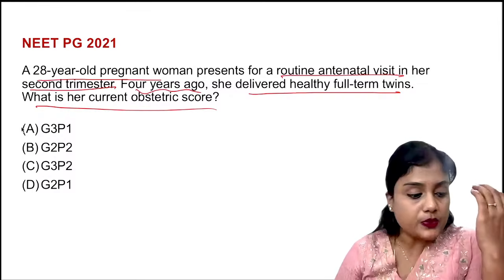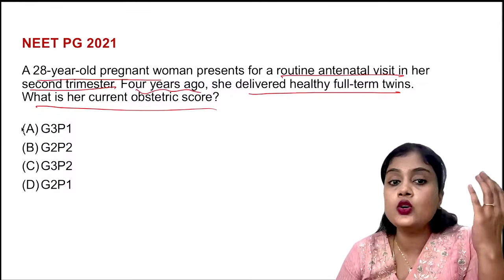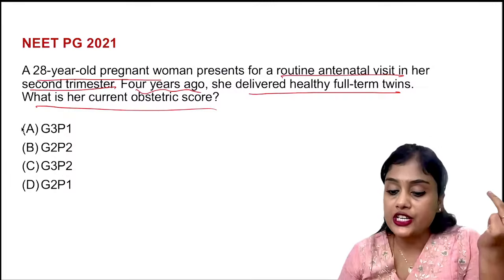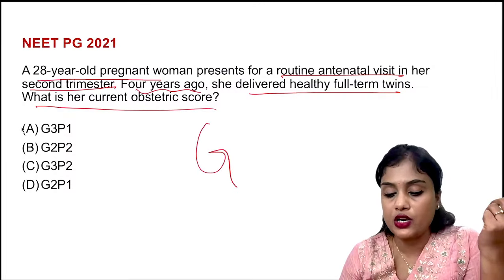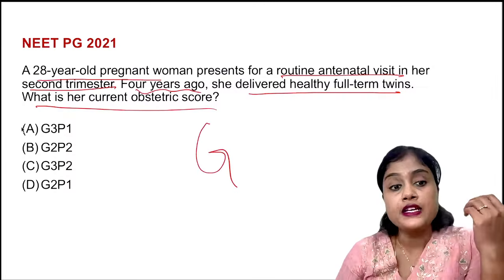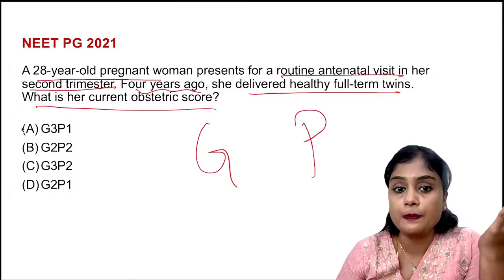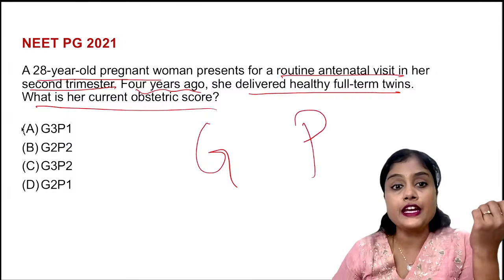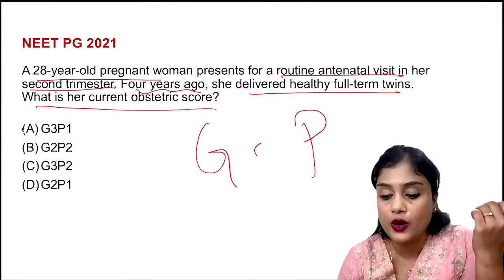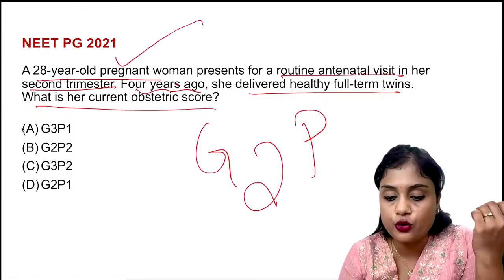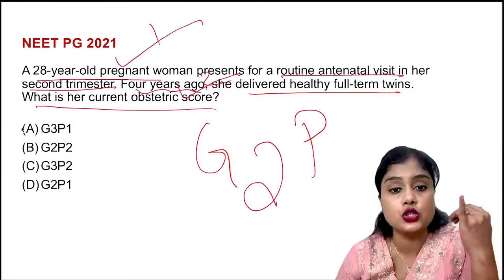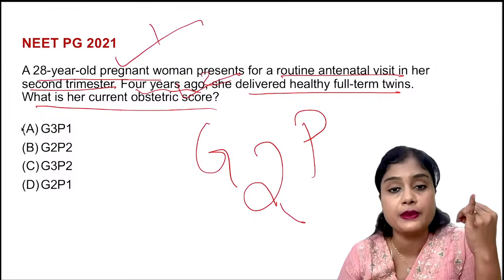A 28-year-old woman is pregnant right now and she has had twins previously. What is gravida and para? How many times has she got pregnant? Yes, she has got pregnant twice, that is once now and 4 years ago. So she has got pregnant twice. That means gravida is 2.